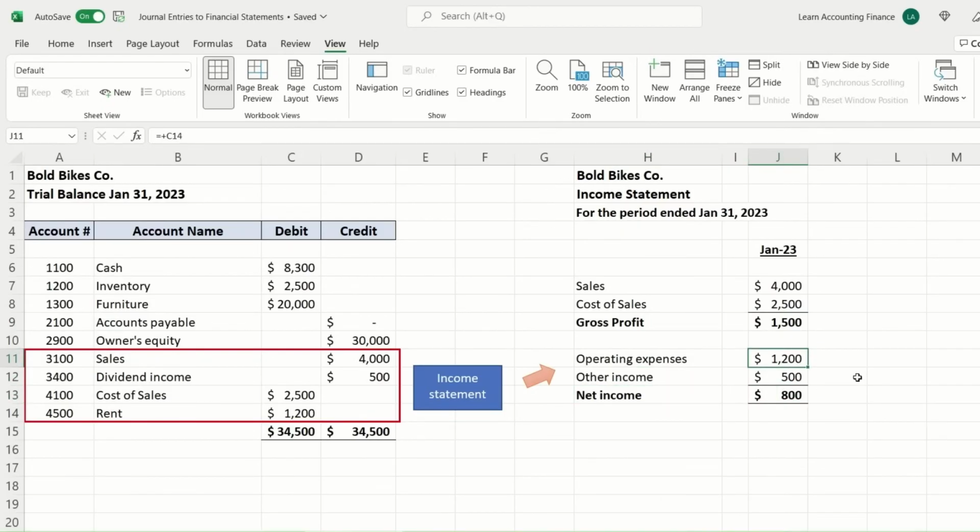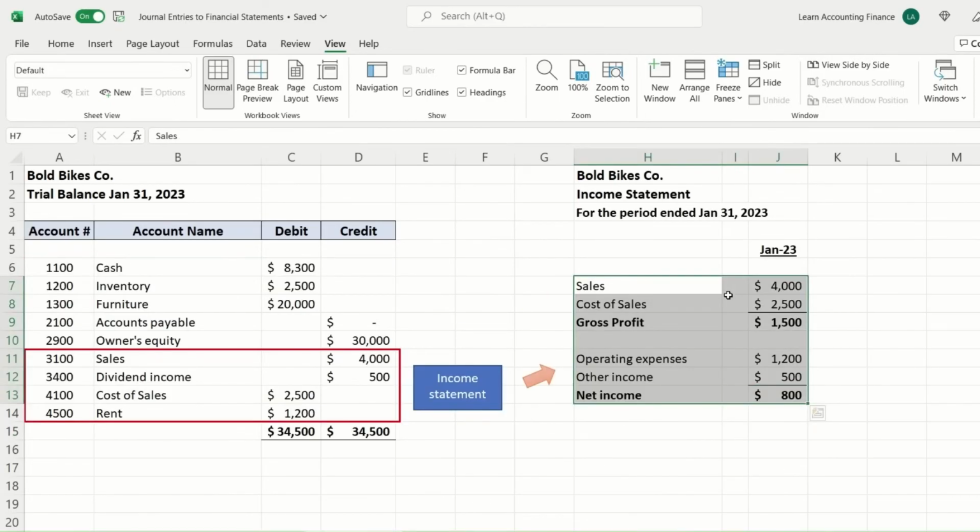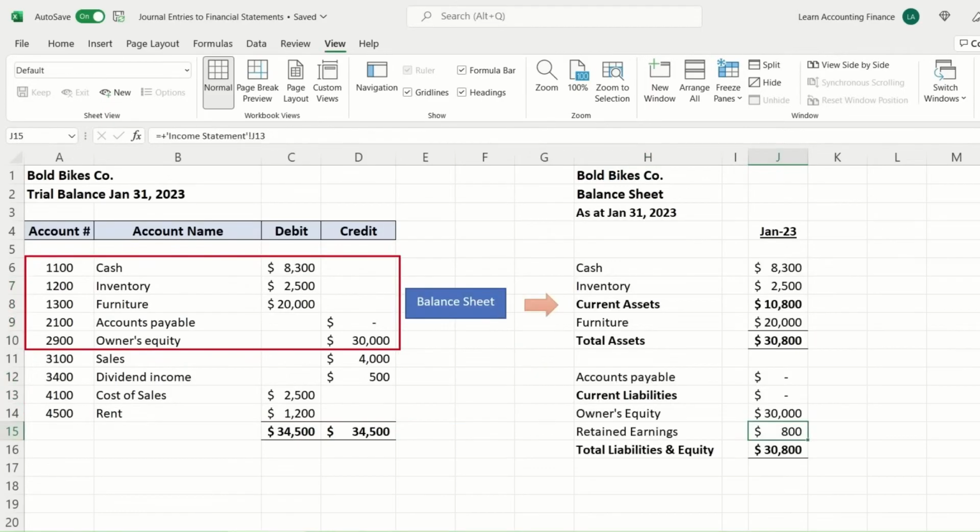In our case, the operating expenses were $1,200, which is really only rent in this case. And then other income reflects the dividend income that the company received of $500. So in total, the company made $1,500 in gross profit, but then after deducting operating expenses and adding other income, we have net income of $800. And this $800 of net income will be reflected in the balance sheet as retained earnings. At the end of the year, all the income statement accounts are settled and turned to zero, and that balance is transferred to the balance sheet in the retained earnings account.